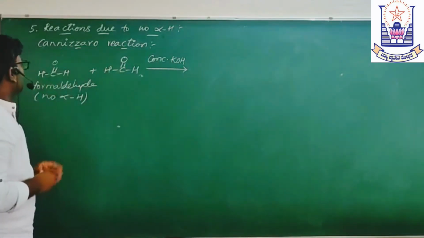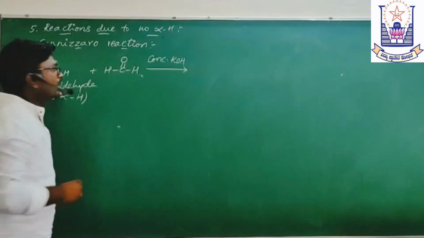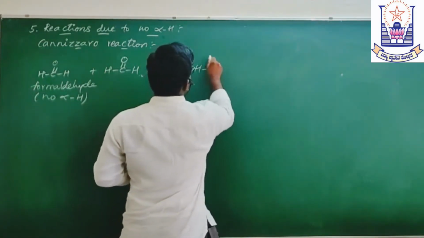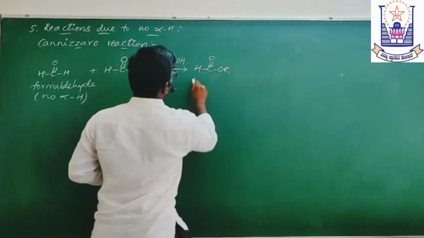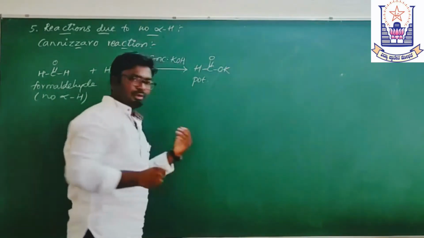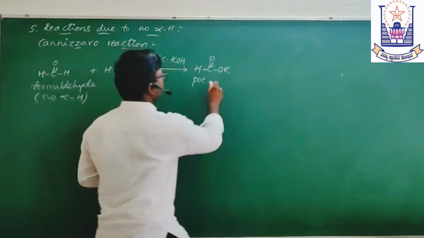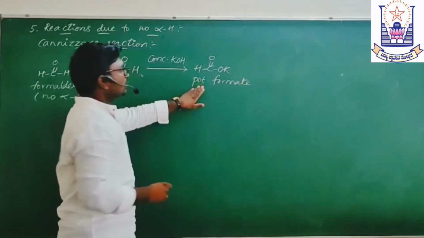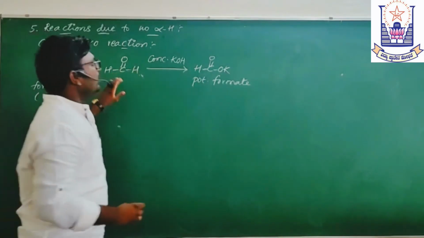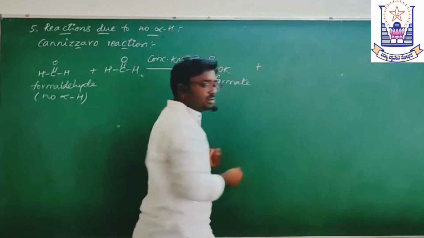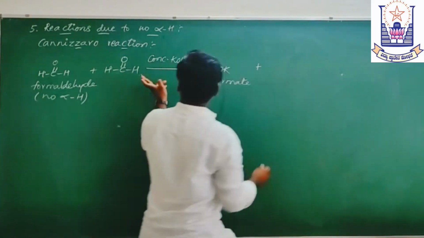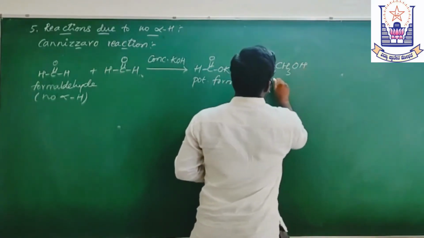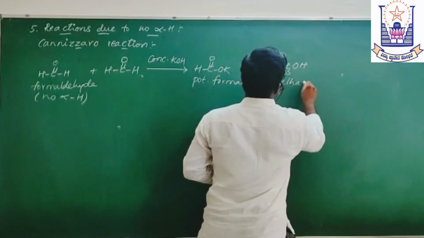One of the formaldehyde molecules will be oxidized to the potassium salt of formic acid, also called potassium formate. This is undergoing oxidation. Another molecule will be reduced to the alcohol. The corresponding alcohol is CH3OH, that is called methanol.